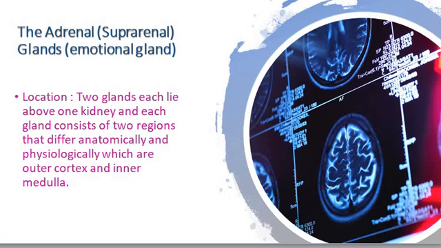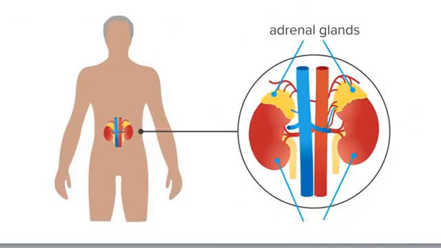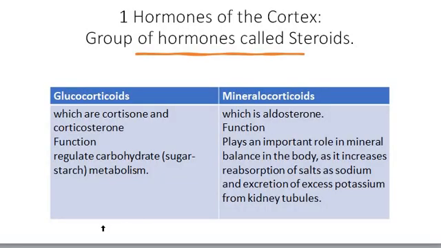The fourth gland is called the adrenal glands or suprarenal glands. They are endocrine glands found above each one of the kidneys, and these glands consist of two regions: the outer cortex and the inner medulla. So we have adrenal glands found in two parts: adrenal cortex and medulla. The adrenal cortex secretes hormones which are glucocorticoids and mineralocorticoids. Glucocorticoids, which are cortisone and corticosterol, regulate the sugar and the carbohydrates metabolism inside the body.